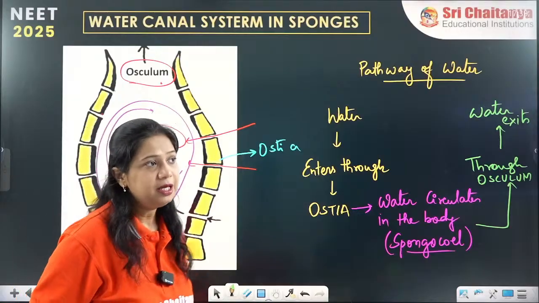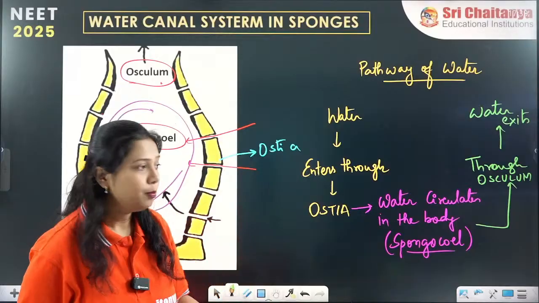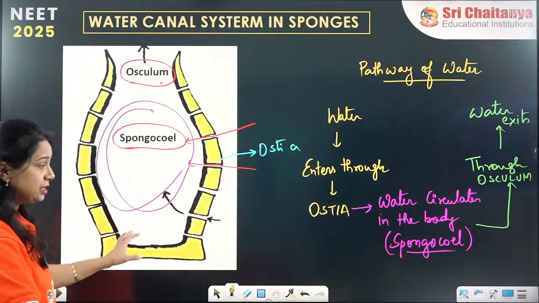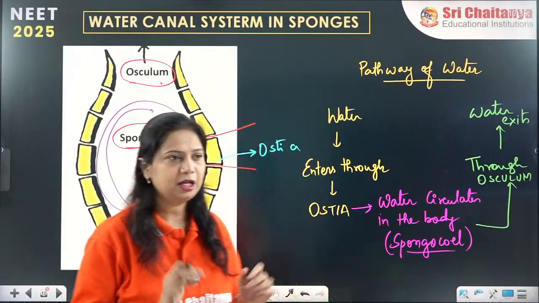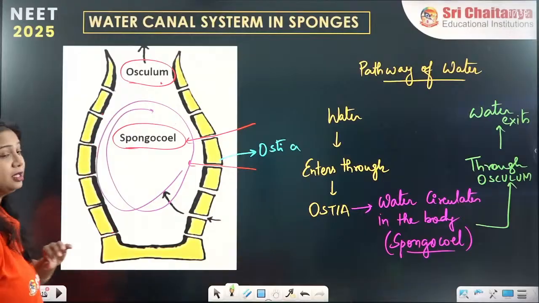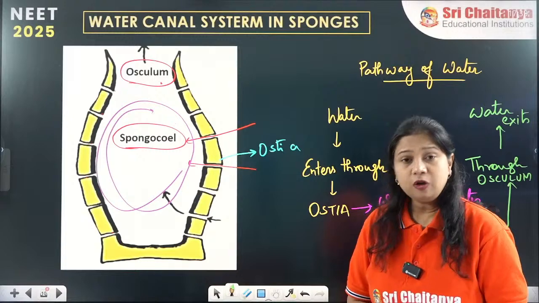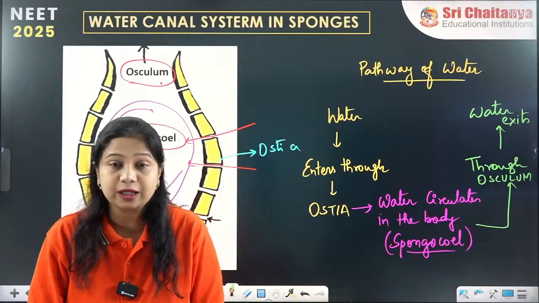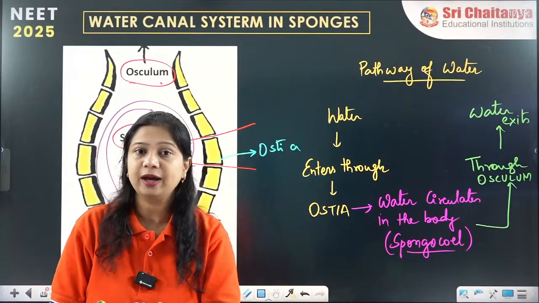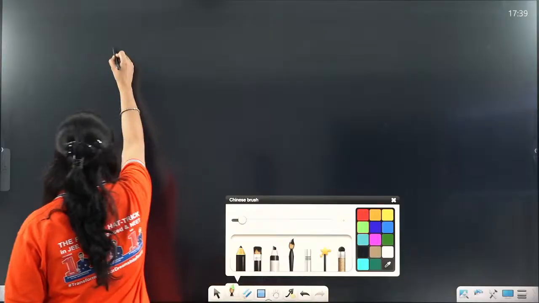The water canal system is the most important characteristic feature of all the sponges, or all the poriferans. Now we are coming to another important part: why do we have this water canal system? What is the use of the water canal system? The function of the water canal system.